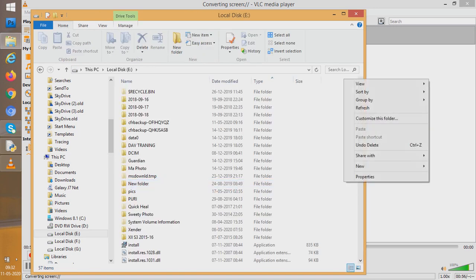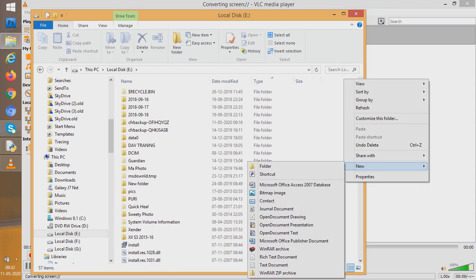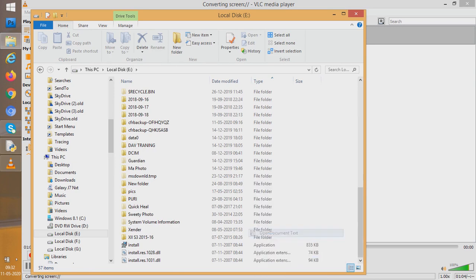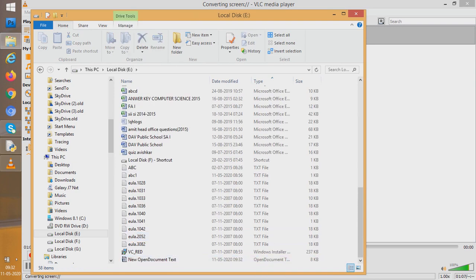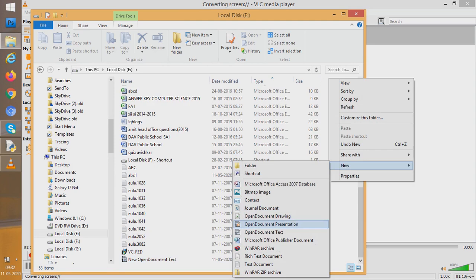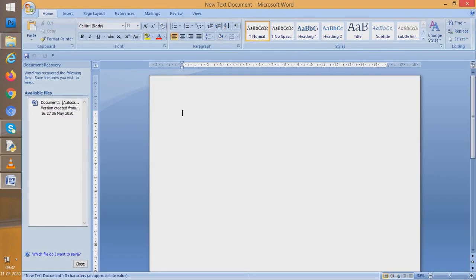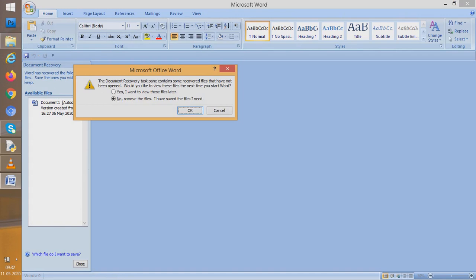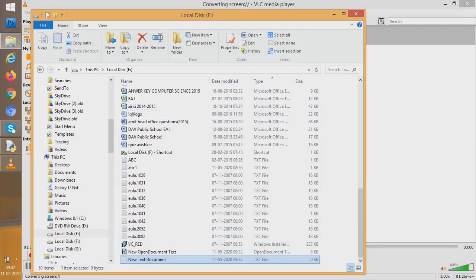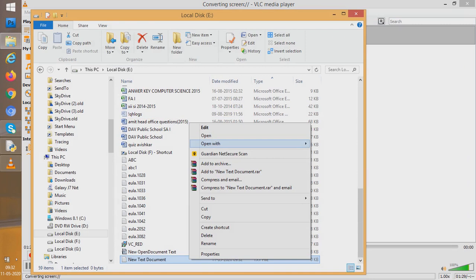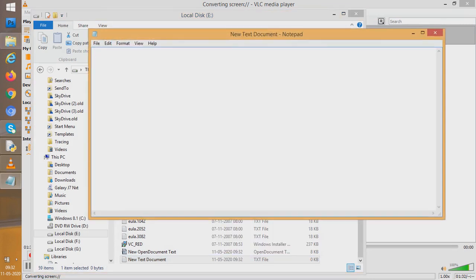So what I'll do, I will right click and then I will go to the new option and I would make a file. And what sort of file I want to make today? I want to make a text document. So right click, new, and I go to text document. You see, whenever I say text document, a txt extension file gets created. And if you open it, you can open it in Word or directly in Notepad. How? Right click and say I want to open it with Notepad. So you open the file with Notepad.